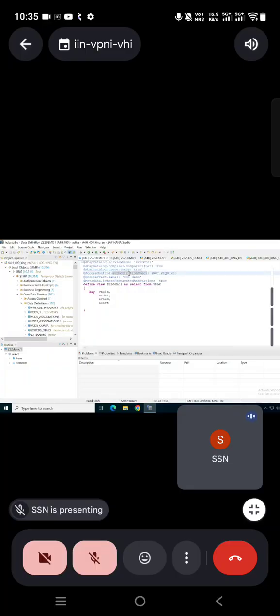Then authorization check. Here I said not required, no need of checking the authorization. We can mark it as required and we can give authorizations. There will be a security team who is going to create the authorization objects so that only those users can access this, not all.